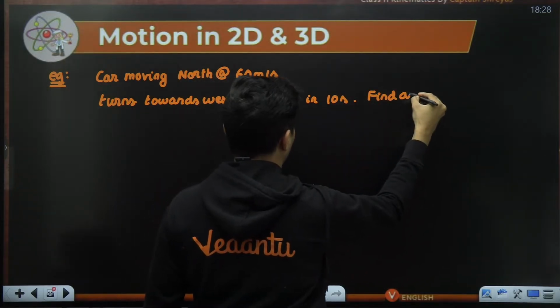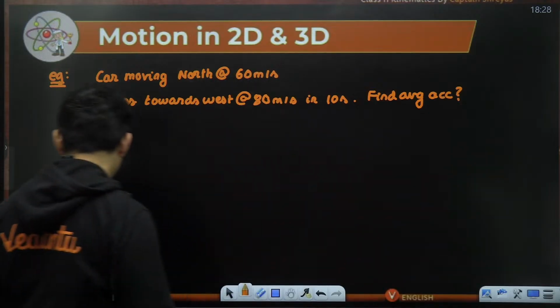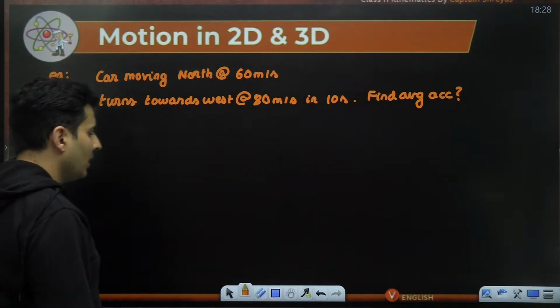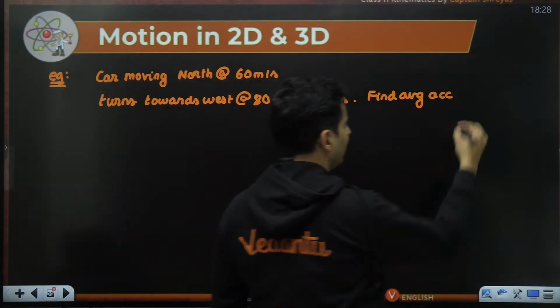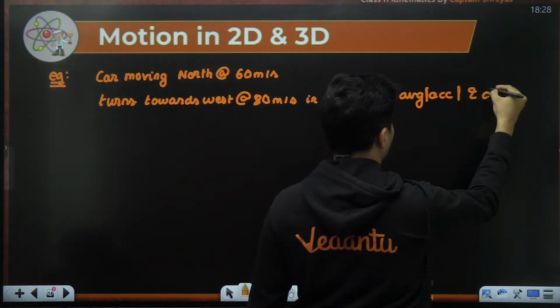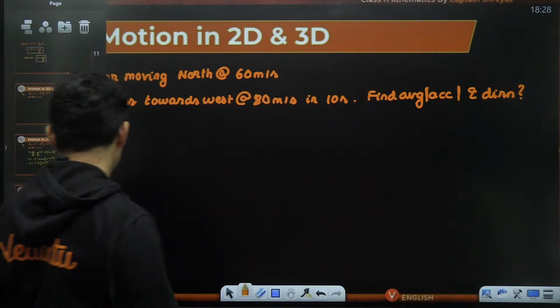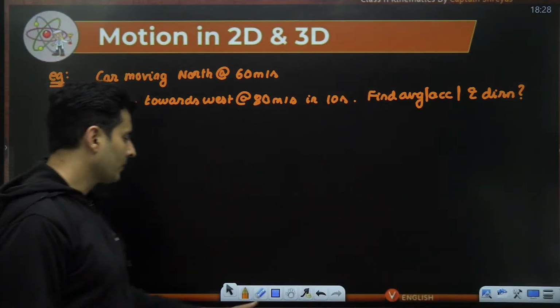Find average acceleration. And we have to basically find the magnitude and its direction. That is the question. So let's try to think, how do we do it?